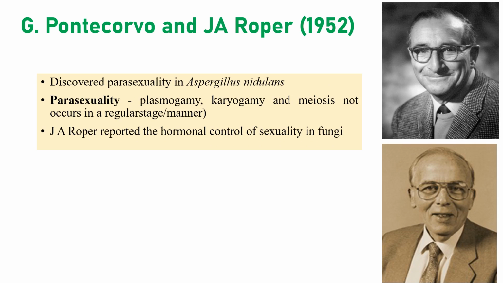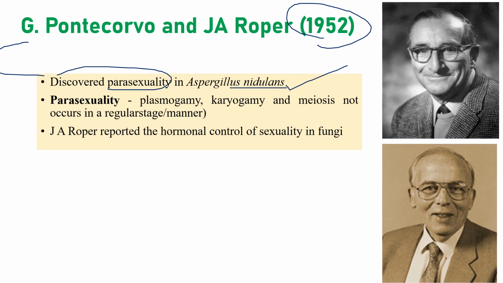Next one is Pontecorvo and Roper. They are well known for parasexuality. Generally, the majority of fungi reproduce by sexual or asexual means, but a couple of fungi, like the Deuteromycota group, reproduce by another mechanism called parasexuality, in which plasmogamy, karyogamy and meiosis do not occur at a regular stage or in a specific manner. They occur in an irregular manner. That is called parasexuality. It was first discovered by Pontecorvo and Roper in 1952, in a fungus called Aspergillus nidulans, now also called Emericella nidulans.